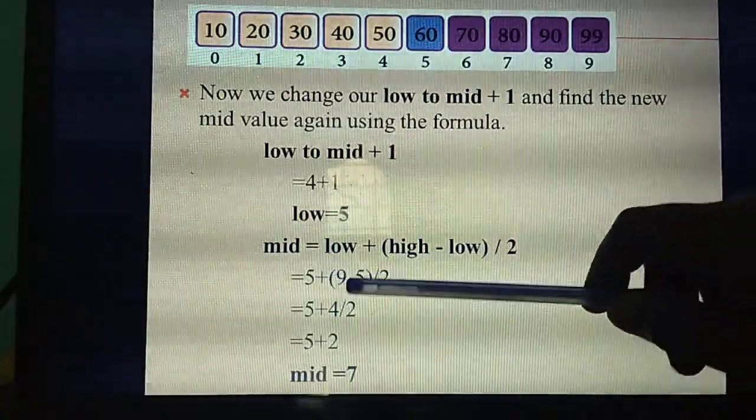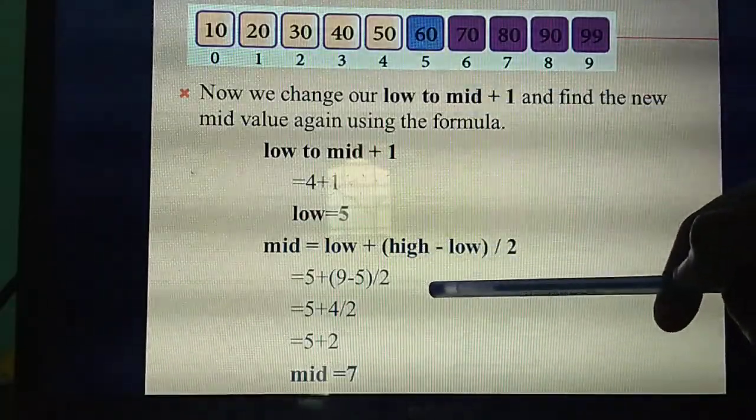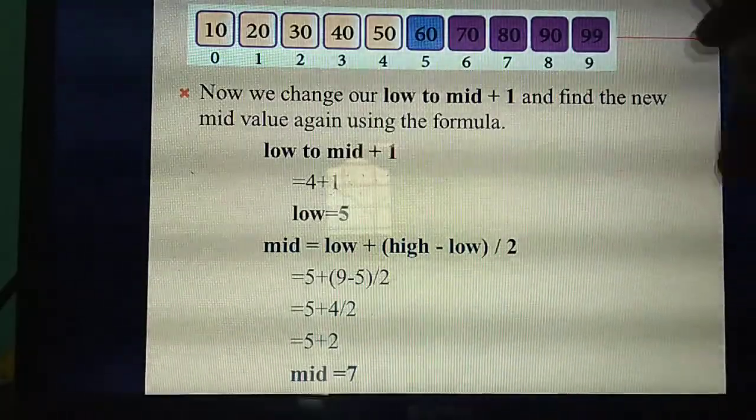Understand now? Yes. So these steps are not given in detail in your book. Please note it down. Then only you will understand. Otherwise you will get confused how these values come. Okay. Please note it down.